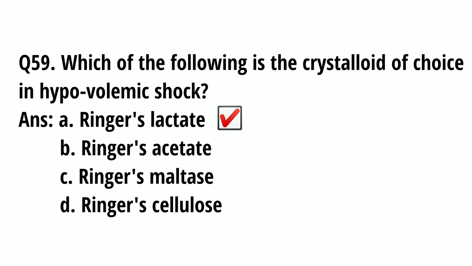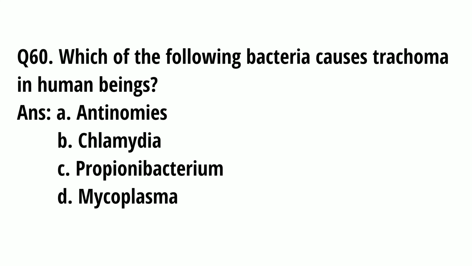Now, the last question of the video, question number 60. Which of the following bacteria causes trachoma in human beings? A. Actinomyces. B. Chlamydia. C. Propionibacterium. D. Mycoplasma. And the correct option is B. Chlamydia.